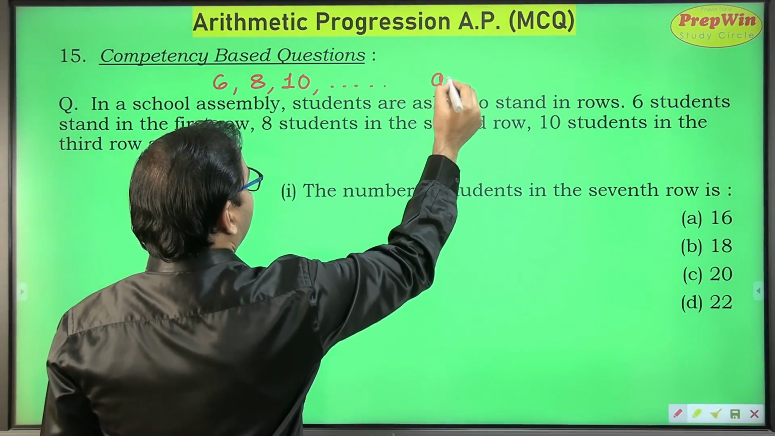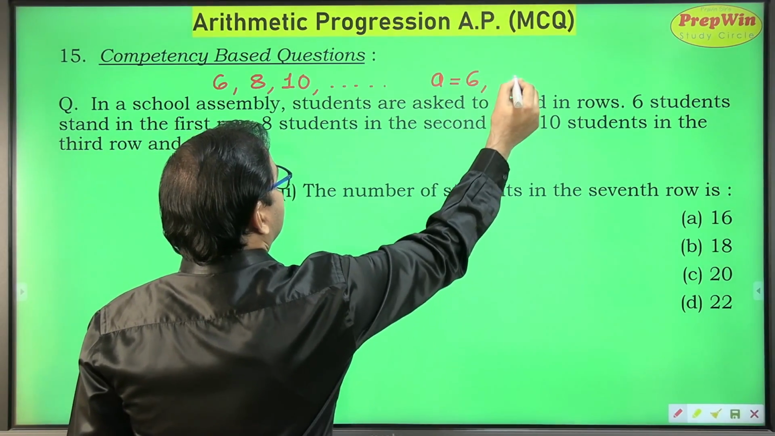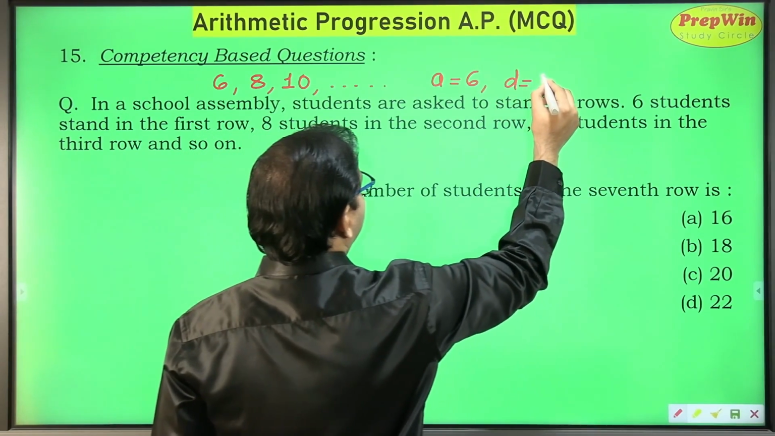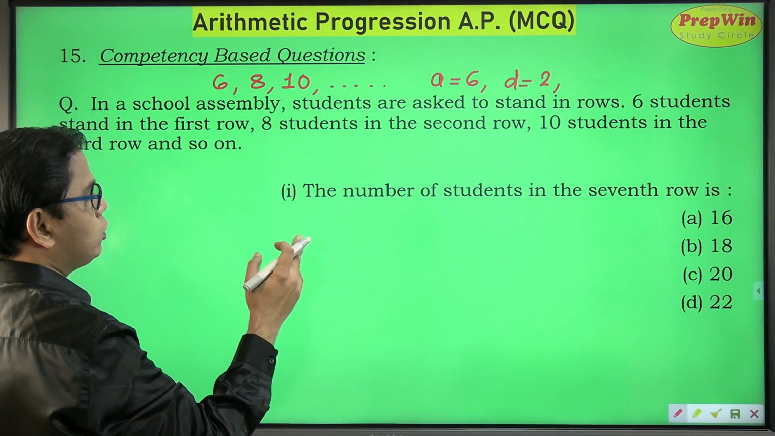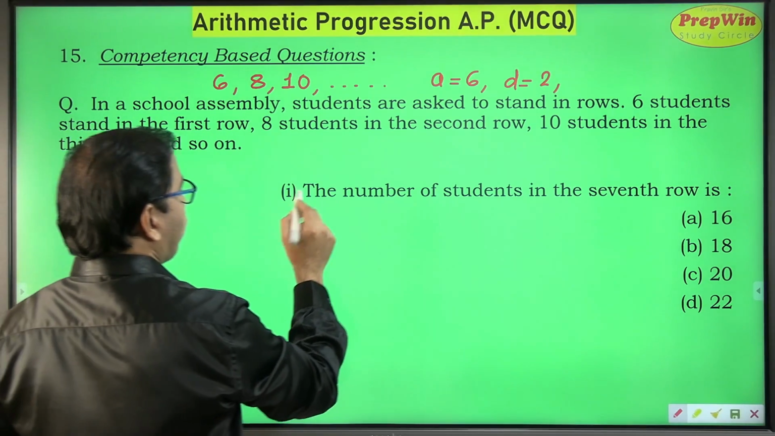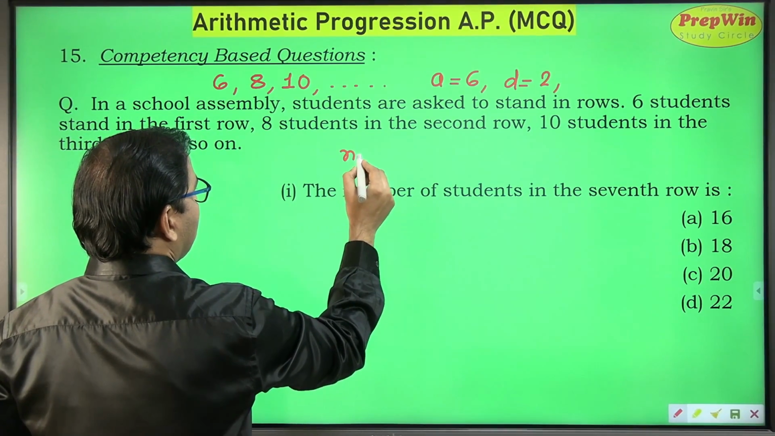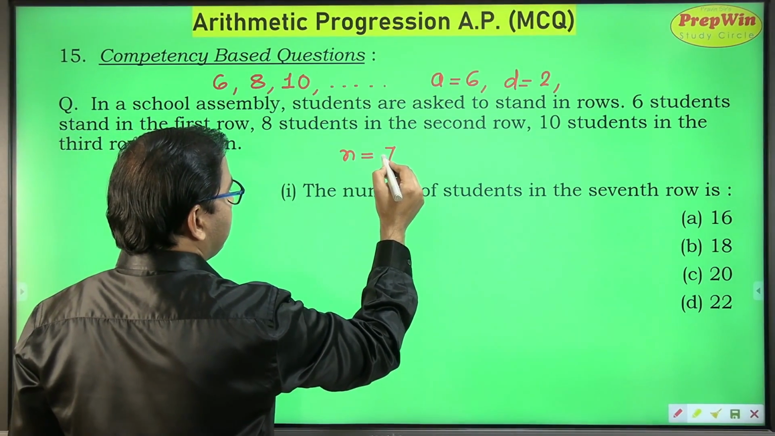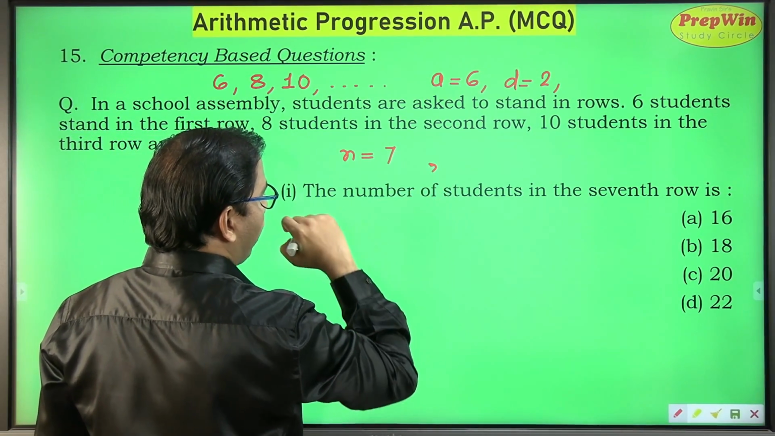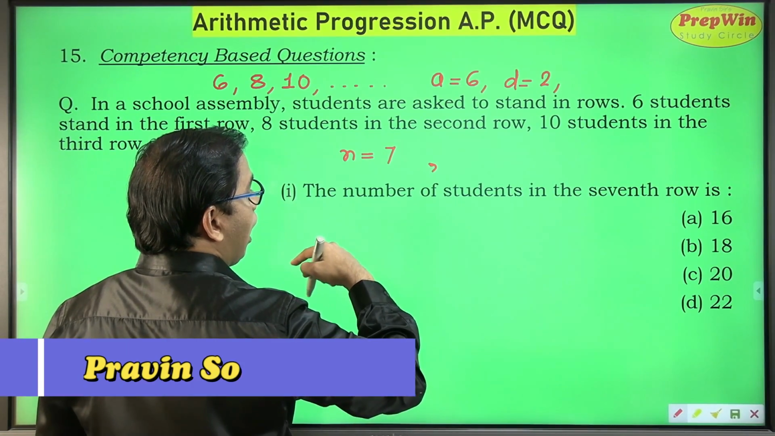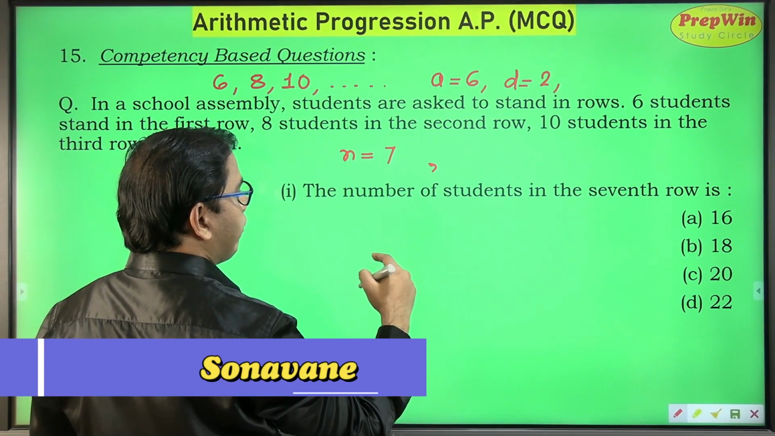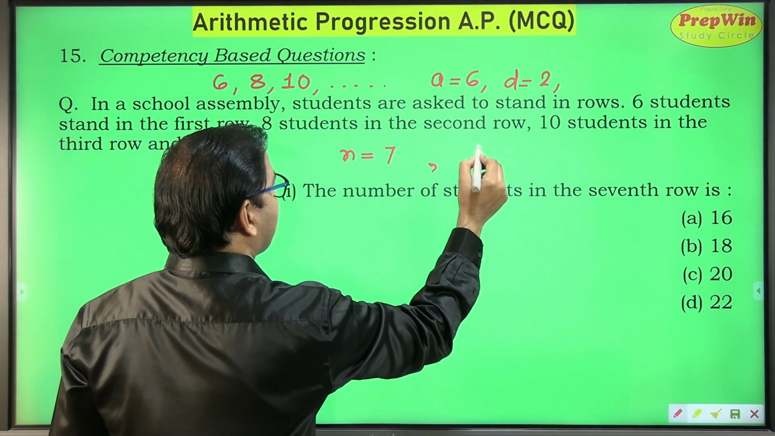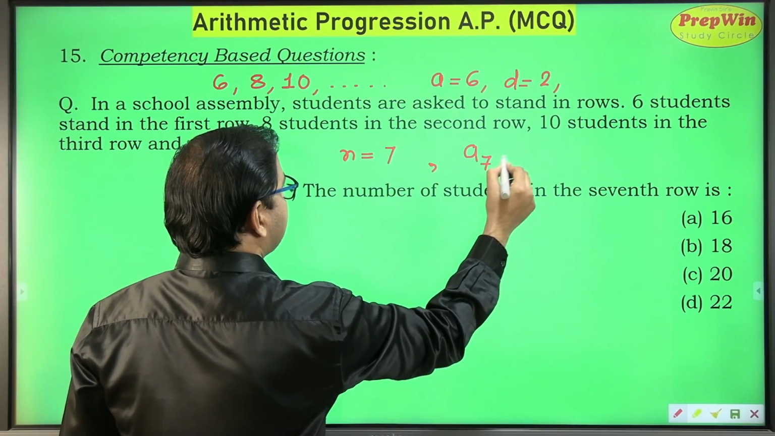That means the value of A is 6, and D, the common difference, is found by subtracting any two consecutive terms, the difference is 2. Find the number of students in the 7th row. So for this sum, we have to find the number of students in the 7th row, means the value of n is 7. And what do I have to find out? Do I have to find out the total number of students up to the 7th row? No. I have to find out the number of students only in the 7th row. So I have to find out A7.